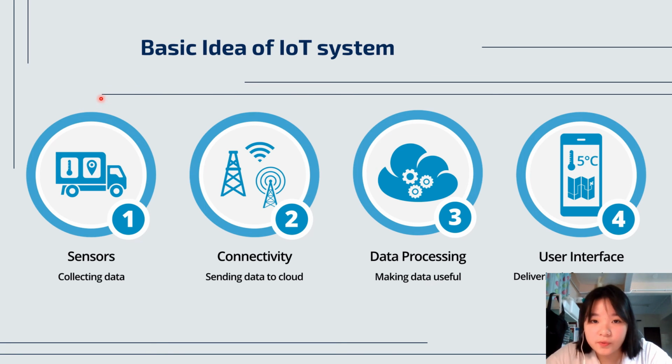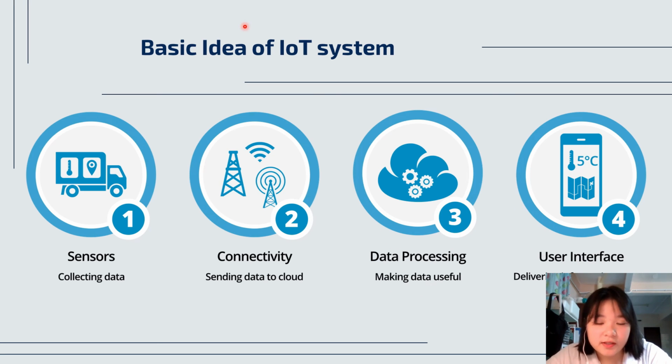The sensors will first collect the data, and the data will be sent to the cloud. The cloud acts like a middleman between the device and the user to make the communication between the two parties possible. Some kind of software or algorithm will process the data, then the result will be sent to the user.